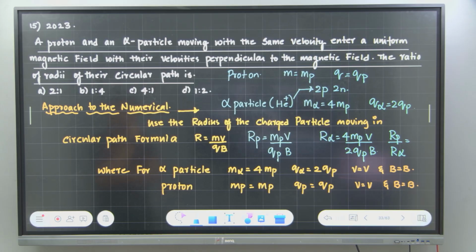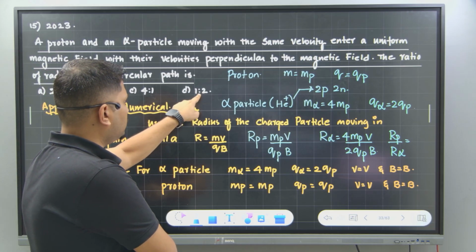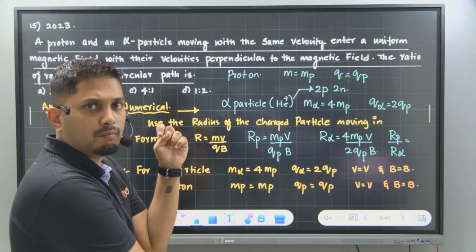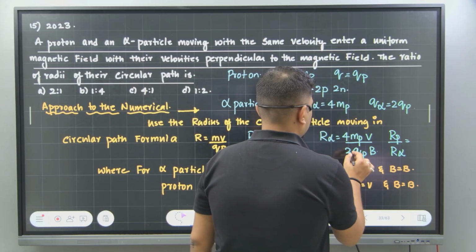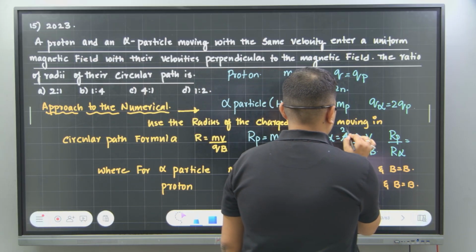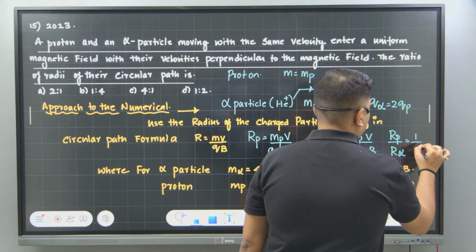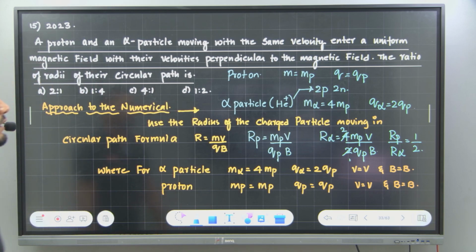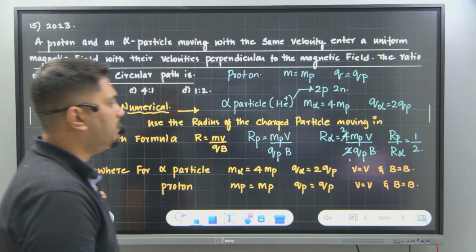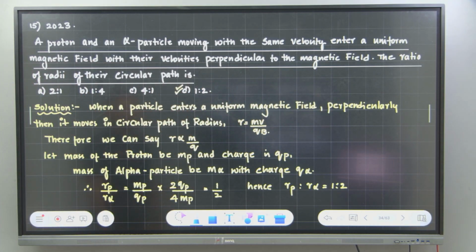Option D, 1:2. Okay, so the answer is, if I take this as 2 ones and this as 2 twos, then R of proton by R of alpha is 1 divided by 2. Yes, 1 divided by 2 is the answer. So your answer should be option D, that is 1:2. Let's see if the answer is correct or not. Yeah, okay. So the answer is 1:2. Correct.